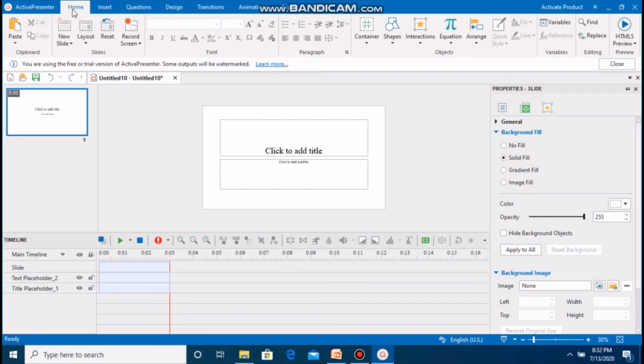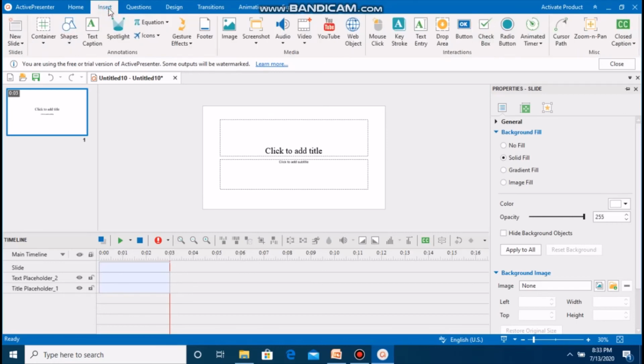Friend, this next Home menu allows you to create a slide of your choice, a new slide, or change the layout of the slide.